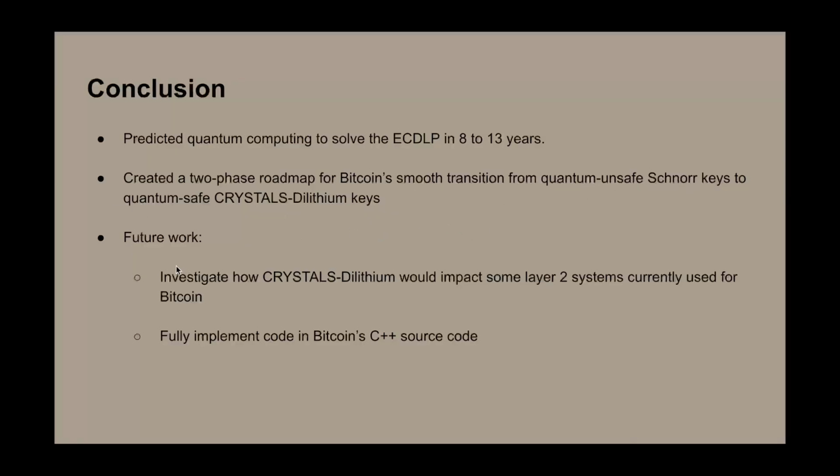Future work can center around how some layer 2 systems would interact with the new CRYSTALS-Dilithium keys that we wish to implement, as currently layer 2 systems are all based on Schnorr keys. And future work could also look at how to fully implement the code in the Bitcoin C++ source code, as the code that we have here is in Python and is not fully integrated into Bitcoin source code.